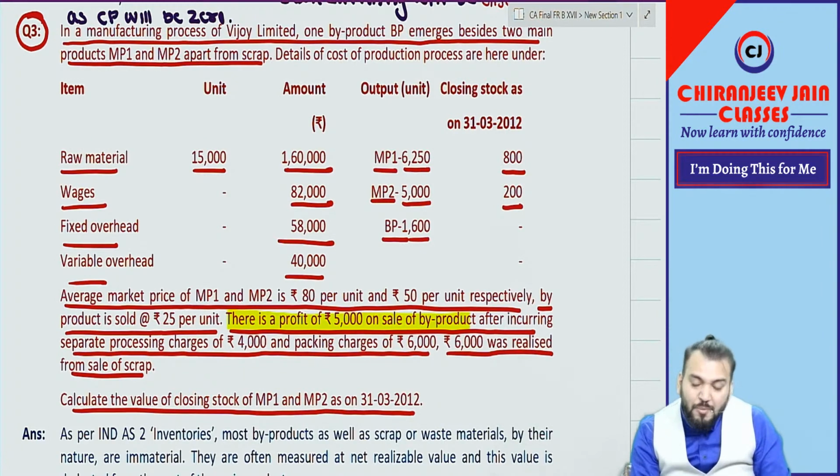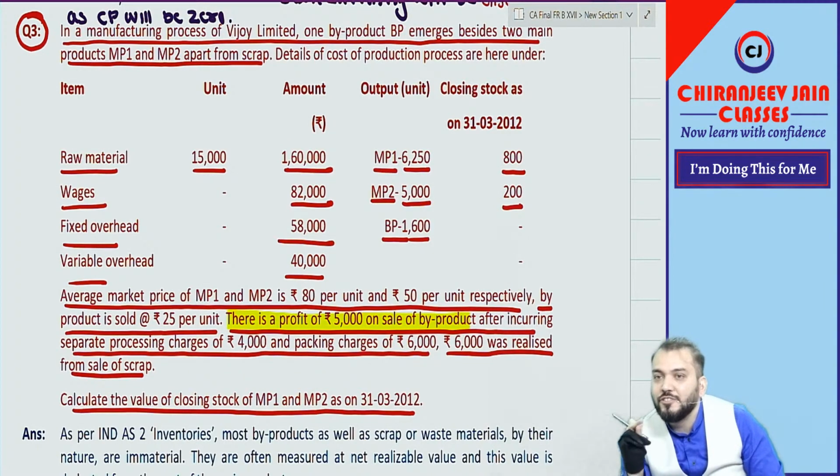I am asking what you will do about this 5,000. Ignore. 5,000 deducted from the cost price of the main product? Cost price of the main product? Tell me, are you confused or not? Most of you are confused.